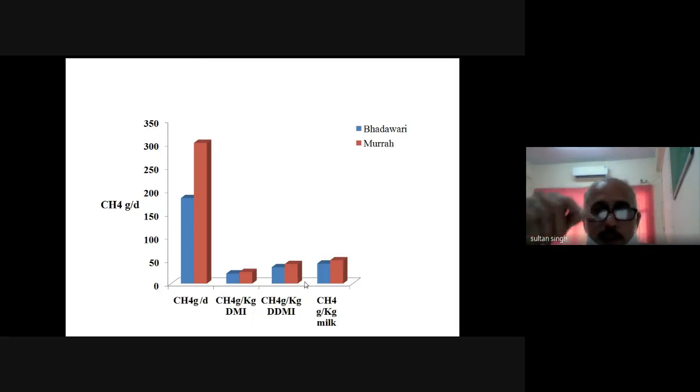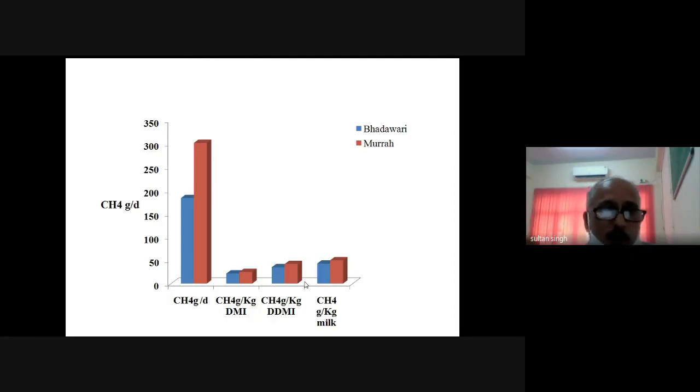This slide shows, friends, as I told you, that there may be variation within the breed also. This is one example from the study that we conducted at IGFRI. We looked at the Badauri and Murrah. The Badauri is one of the breeds which is very hardy.